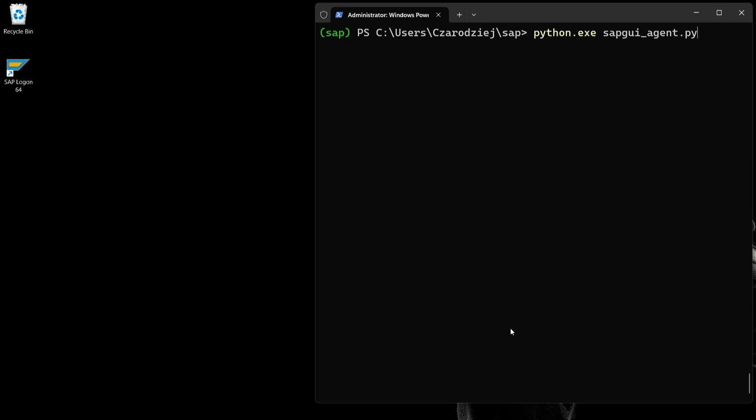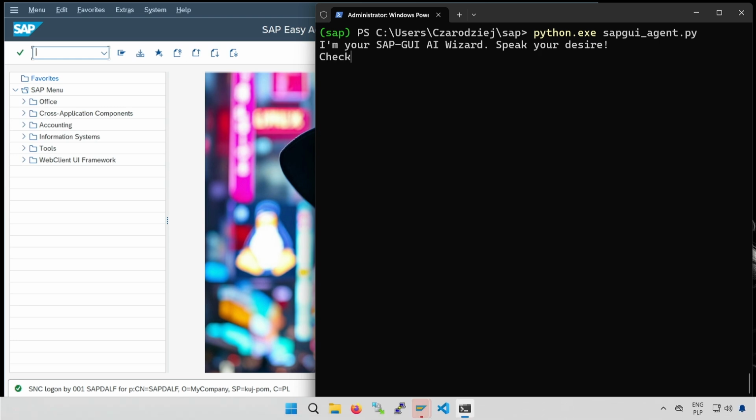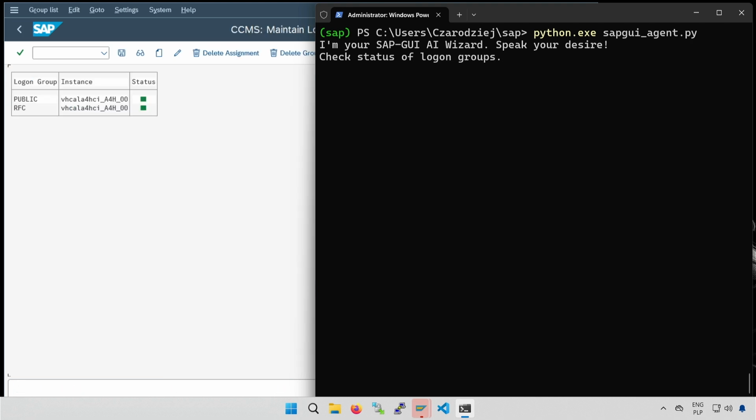I will ask something from the life of an SAP Basis Administrator. Logon groups are rather basic configuration, but I won't hint that they can be checked in SMLG transaction. Let's see if it uses its own knowledge. Yes, it immediately went to SMLG.